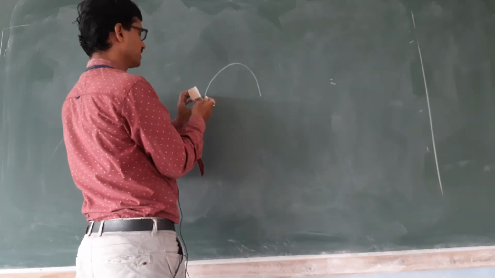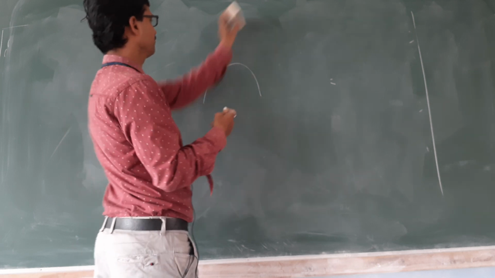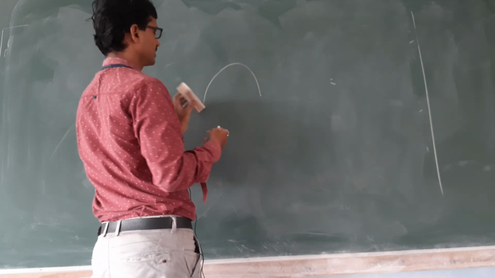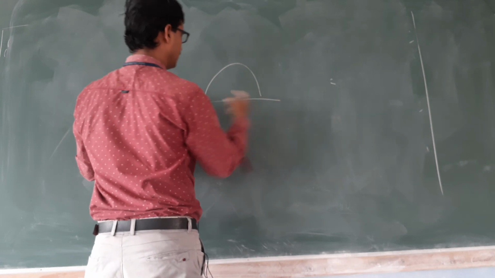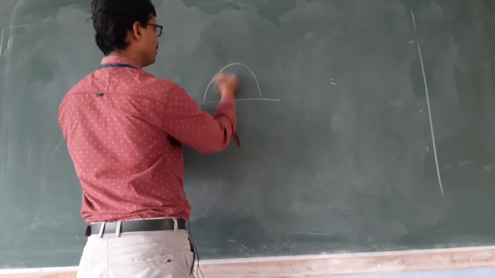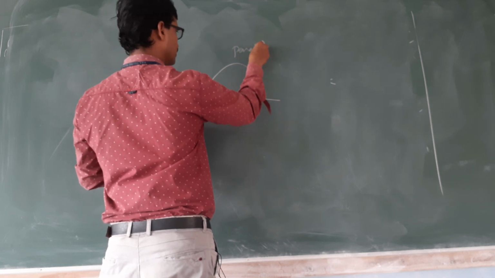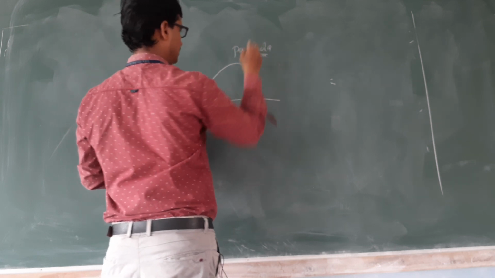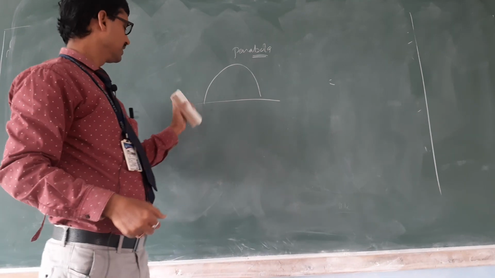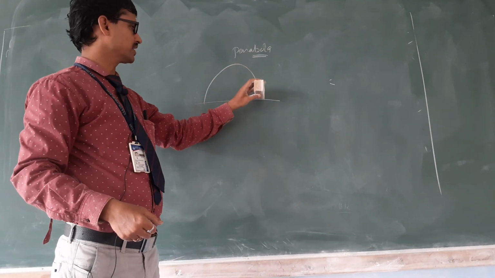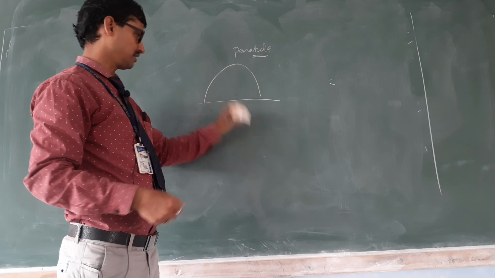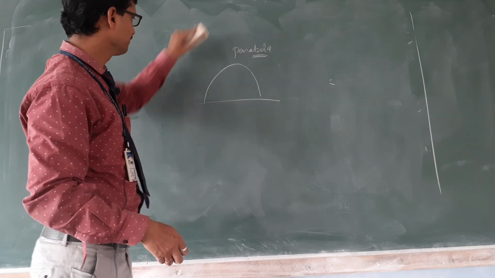When you throw the object, it will not follow a circle, it will not follow a straight line also, but it will go along and come down. This is ground. This shape is called parabola. What it is called? Parabola. So we are going to show trajectory of the projectile is parabola, not circle, it is parabola. Very simple proof is there.